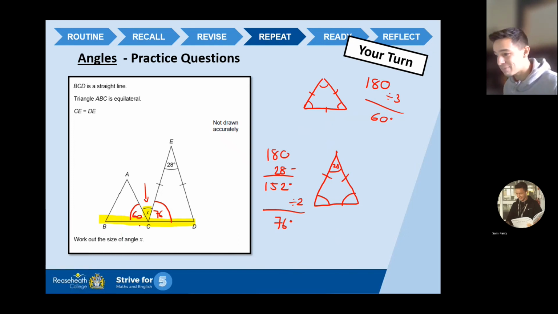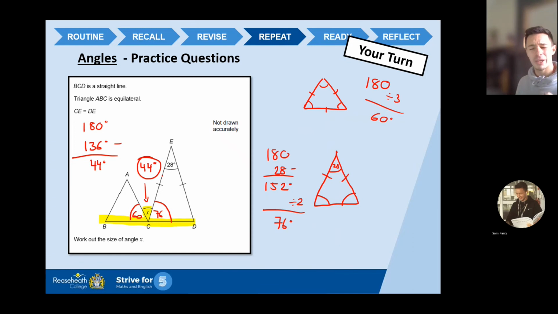So if I do 60, add 76, I get 136. So they're the angles I've got so far. So to work out the missing angle, I need to do 180 and I need to subtract it. So if I do that, I am left with 44 degrees. So X in the middle of those two angles is worth 44. Now, do you know what's a good way to do a quick check?